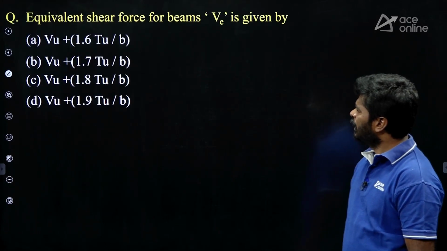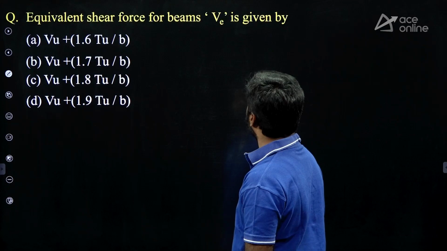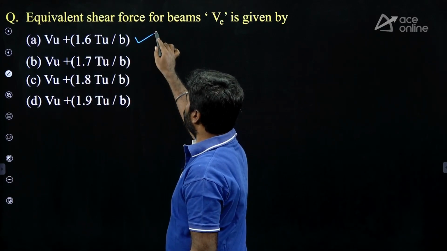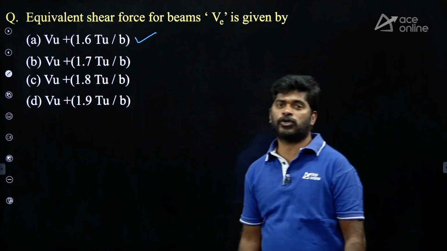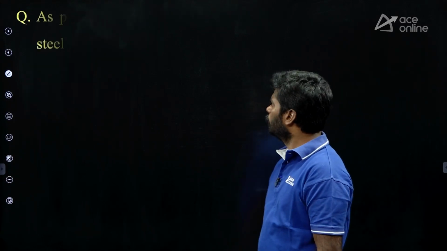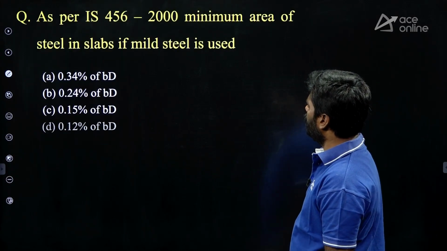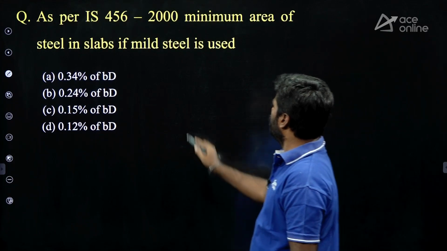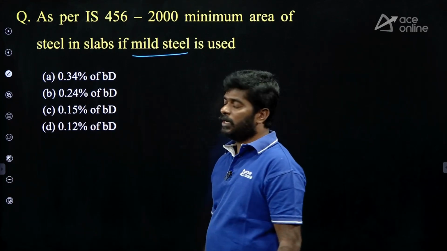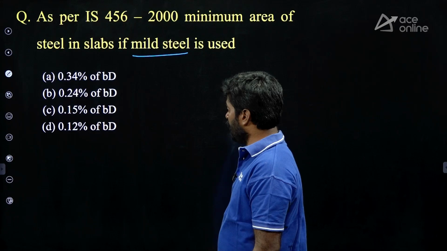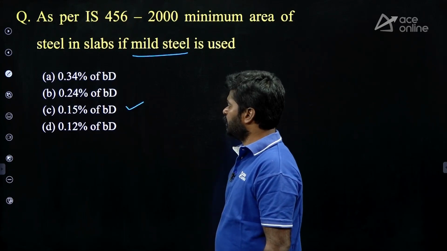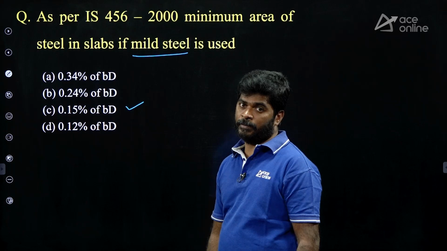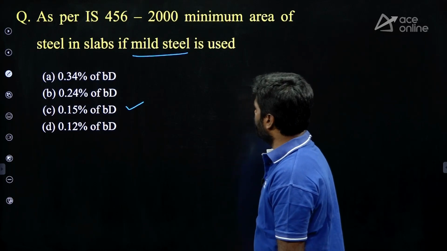Right. Next question. Equivalent shear force for beams. It is a direct formula: Vu plus 1.6 Tu upon b. That is the equivalent shear force formula. As per IS 456-2000, minimum area of steel in slabs, if mild steel is used in slabs, 0.15%. If HYSD bars are used, 0.12% of bD. Okay. Next question.